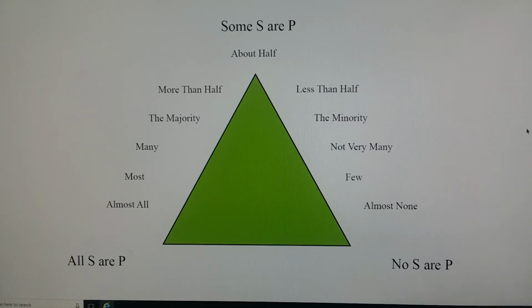It also couldn't mean none. So it seems like it implies both particular statements. And this would be true of all of these claims. So almost all, most, many, the majority, more than half, about half, less than half, the minority, not very many, few, almost none, and a whole host of others. None of those seem to imply either all SRP or no SRP. They seem to imply some of both.